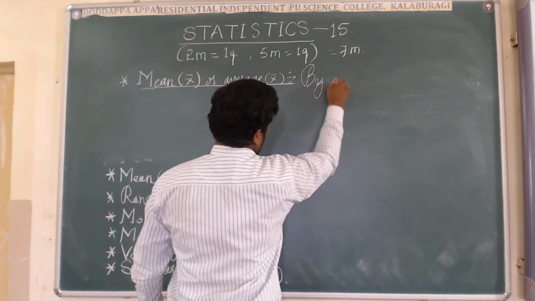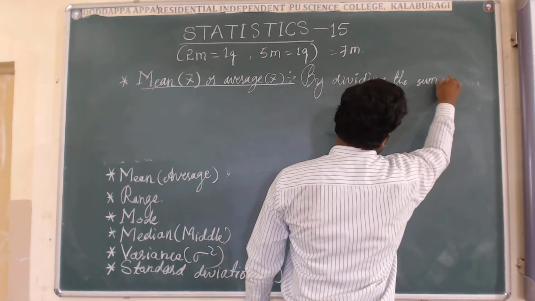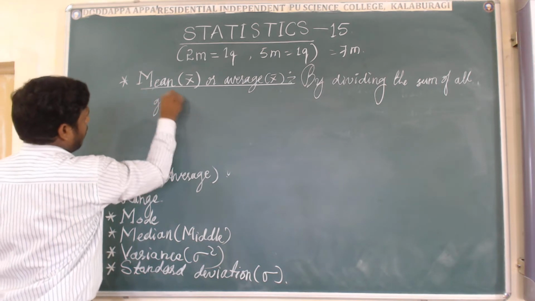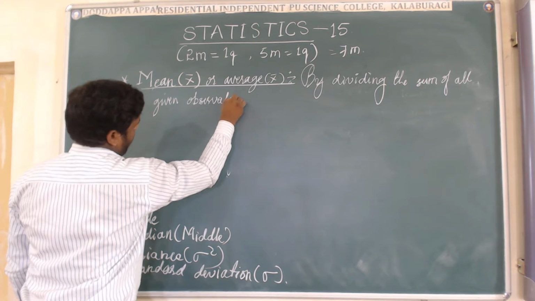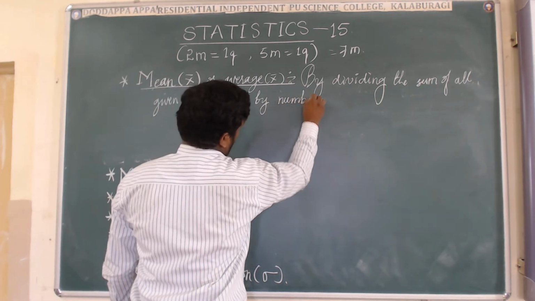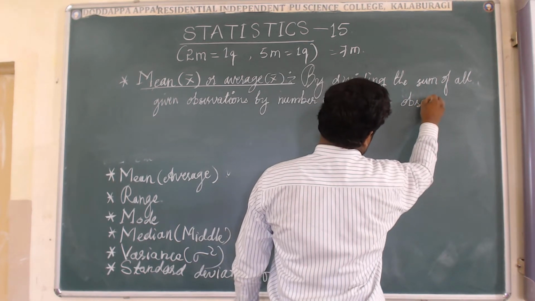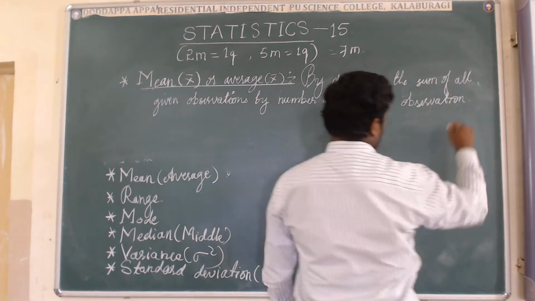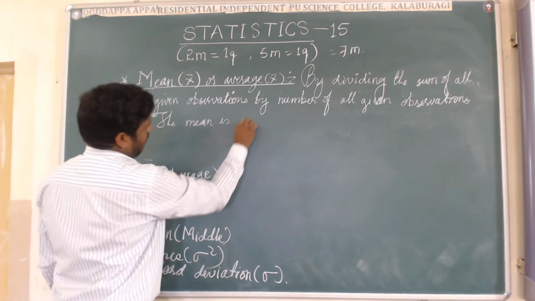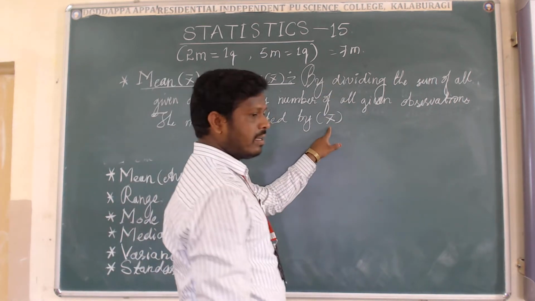By dividing the sum of all given observations by the number of all given observations, the mean is denoted by x bar. How to read this one? It is read as x bar.